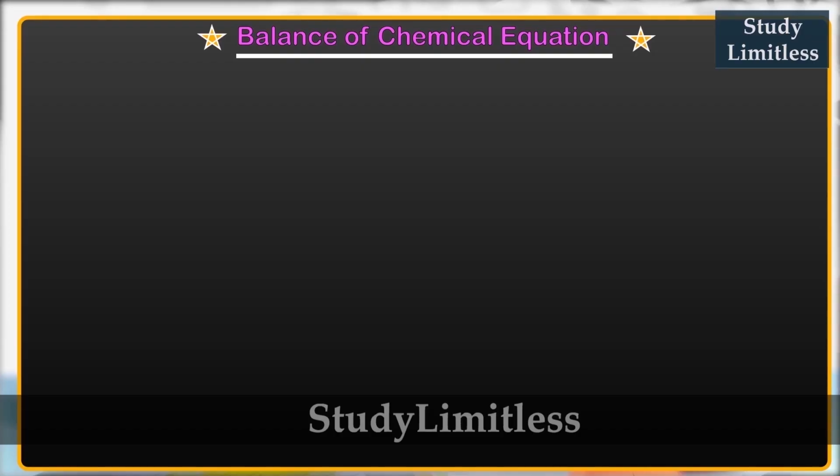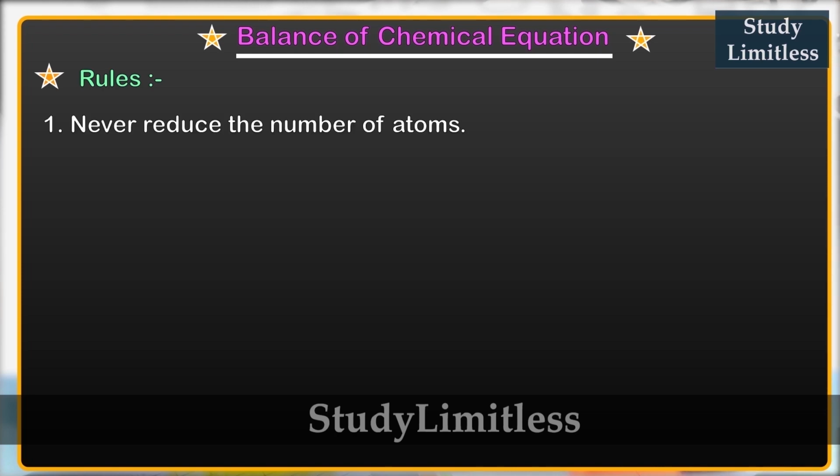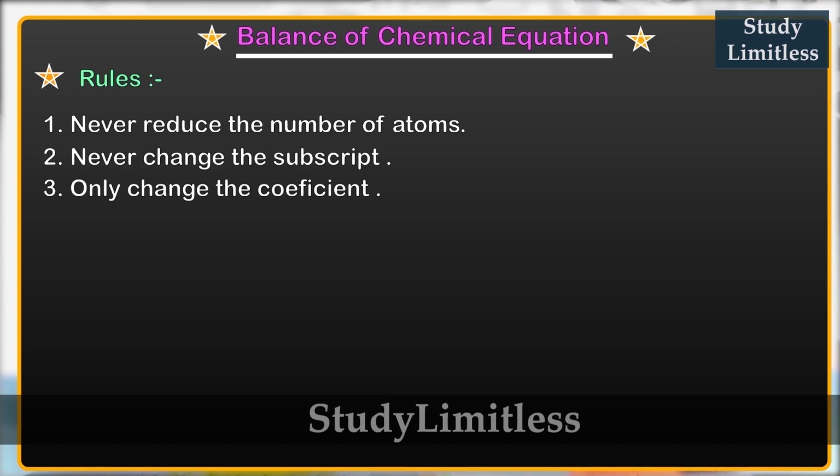Now before we start with some examples of balancing the equation, there are a few rules that we need to register in our minds. Rule number 1, never reduce the number of atoms on either the product or the reactant side. Number 2, never change the subscript. Number 3, all you can change is the number at the coefficient. So with this said, we'll also talk about a format which will make our life easy in balancing the chemical equation.